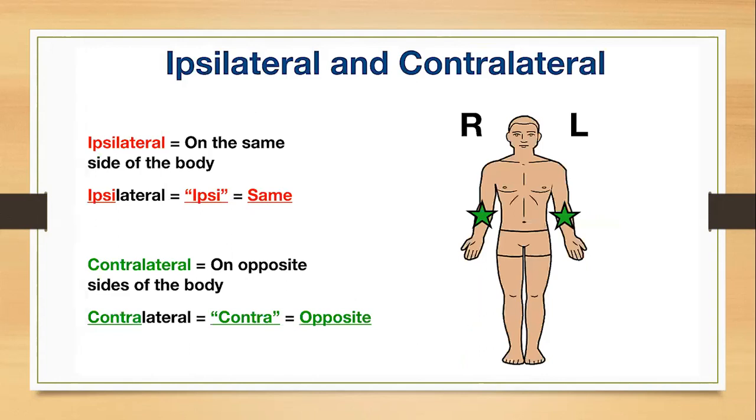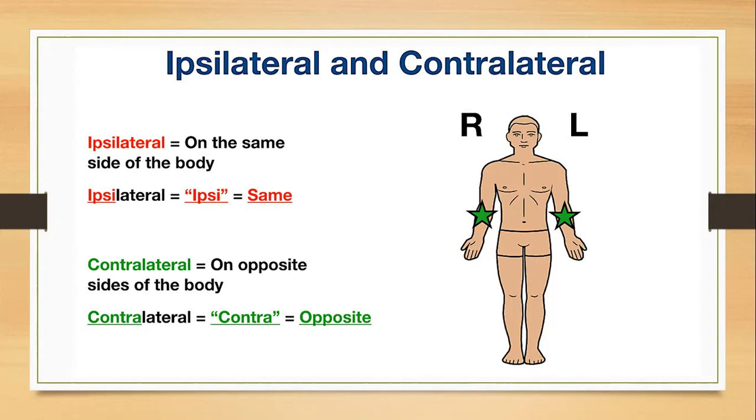And coming to the ipsilateral and contralateral. Ipsilateral, in the sense, so any two organs, here lateral is the side. Ipsilateral means any two organs present at the same side of the body. That is the ipsilateral. So here the heart and stomach, they are at the same side, left side. So they are ipsilateral to one another, like that.